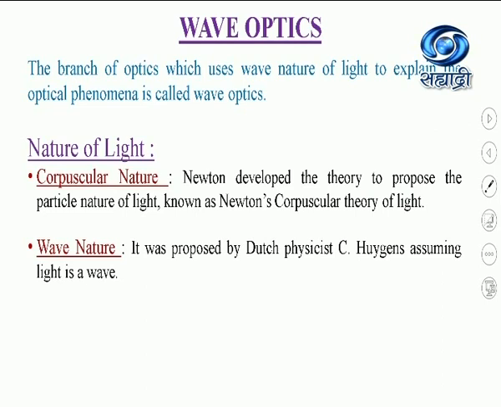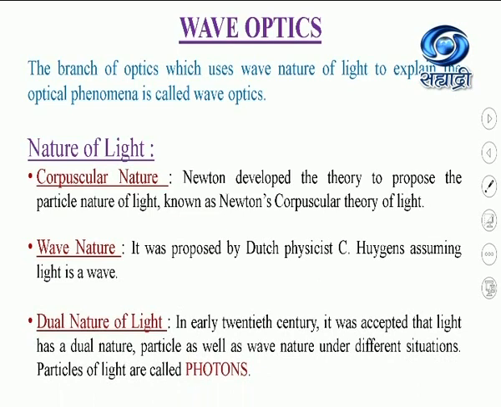But this was the only drawback of the theory, as Huygens could explain the modern phenomena at that time, such as interference of light, diffraction of light. This theory was considered to be the correct theory of light, and we have to study Huygens wave theory in detail in this chapter. The third nature of light is dual nature of light.